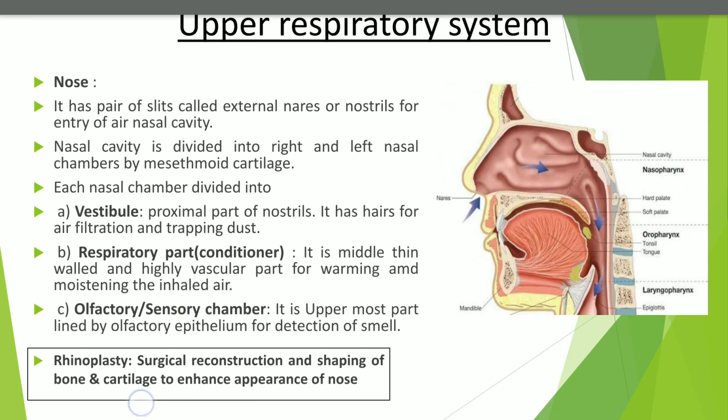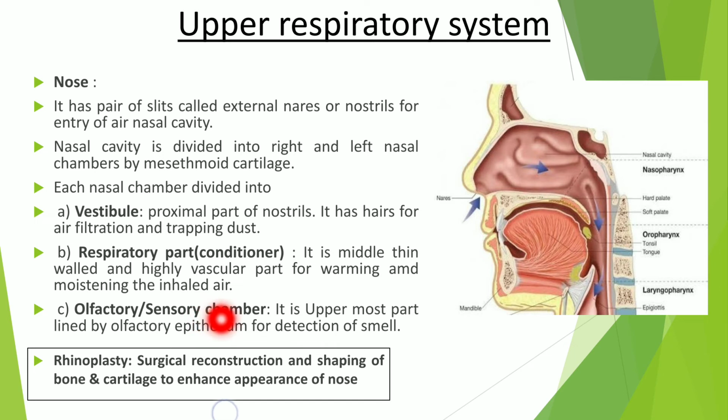The third part is the olfactory part, which is also called the sensory chamber. It is the uppermost part lined by olfactory epithelium for detection of smell.